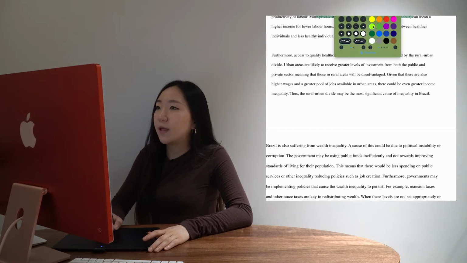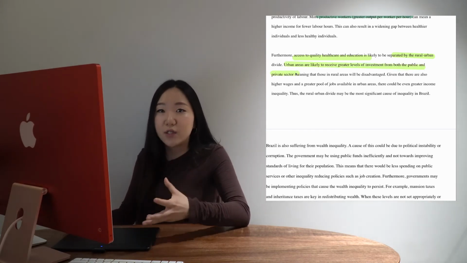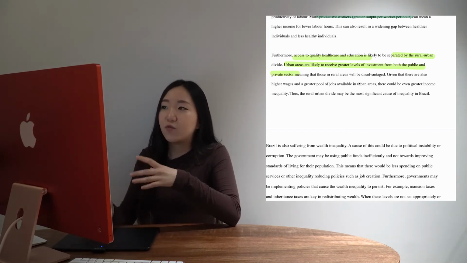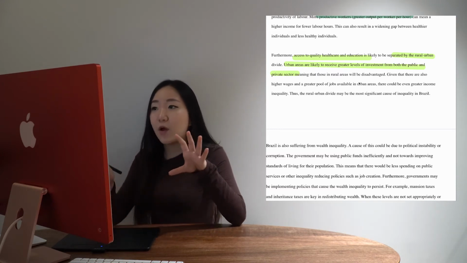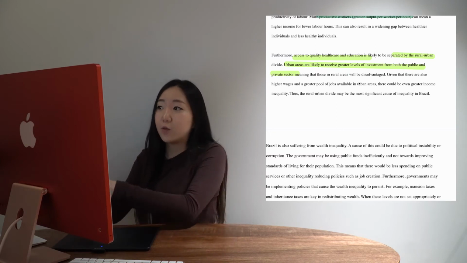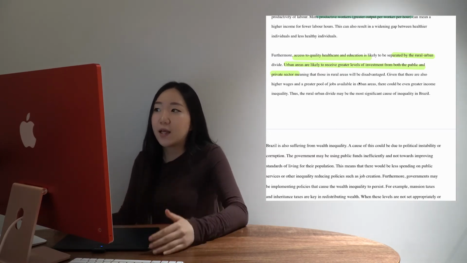And what I'm talking about here is that access to healthcare and education is more likely separated by a rural-urban divide. So because urban areas are receiving more investment from the public and private sector due to high levels of demand and where industry is located, etc., it means that instead of healthcare and education really being the determining factor causing income inequality, it's actually whether you're in a rural area or an urban area, and then sort of a cofactor that what exists there, the characteristics of these areas basically means you then get income inequality.